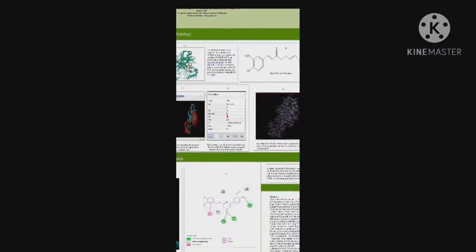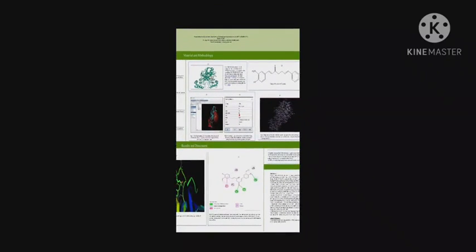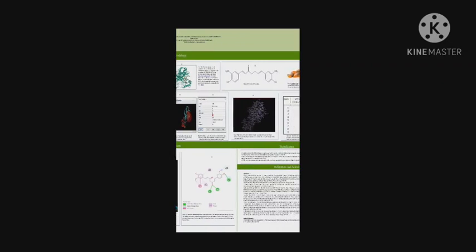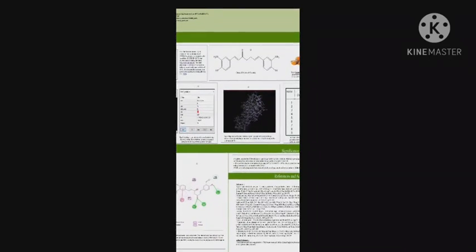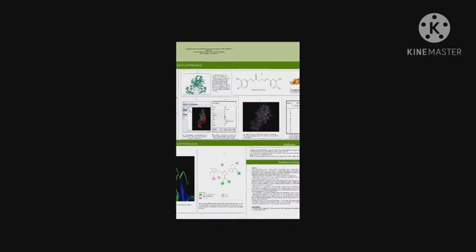The question arises why I chose this target. Mpro is one of the key enzymes of coronavirus that plays a major role in viral replication and transcription, making it an effective drug target for the virus. So that's why I have chosen this structure. This is the image where you can see the various polar hydrogens that were added to the protein. After preparing my protein, I saved that file in the PDBQT format.